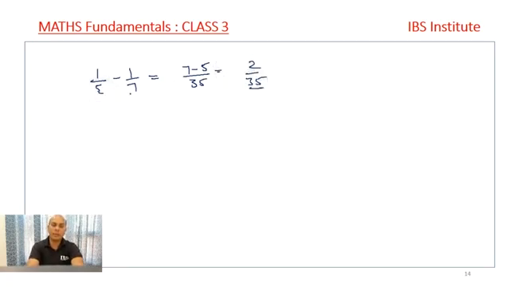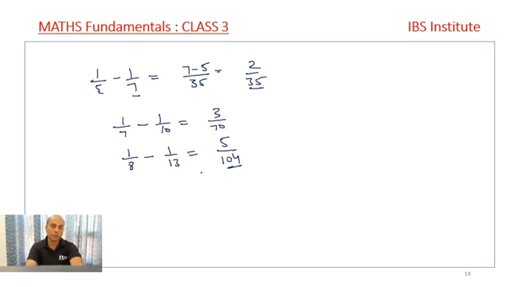So if the difference of 5 and 7 is 2, it will be 2 upon 35, right? So if it is written as 1 upon 7 minus 1 upon 10, I can straight away write 3 upon 70. If it is written as 1 upon 8 minus 1 upon 13, the difference between these two is 5, so it's 5 upon 104. We can write it straight away. Clear? Sometimes we'll come across certain questions.